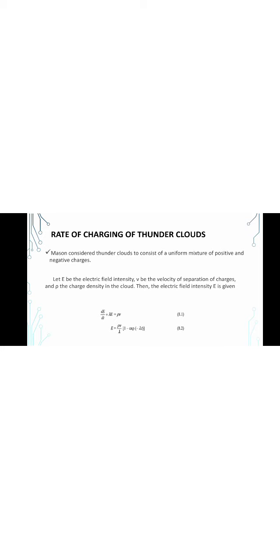Then the electric field intensity E is given by dE/dt plus lambda E, which will be equal to rho V. Now E is equal to rho V by lambda into 1 minus exponential of minus lambda t. This equation assumes initially E equal to 0 at t equal to 0, that is, there is no separation initially.